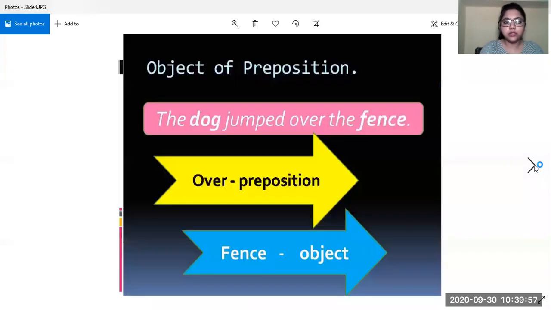Now when we have understood the definition of a preposition, let us look at what an object of preposition is. It's nothing but the noun or pronoun which is used after the preposition. That is known as the object of preposition. Okay. Look at the sentence. The dog jumped over the fence. What is the preposition? Over. So over is the preposition, and fence is the noun which comes after the preposition. So this is known as the object of the preposition. Okay.